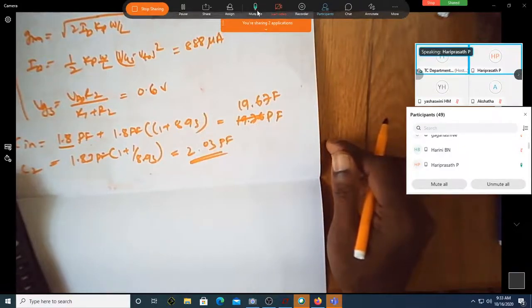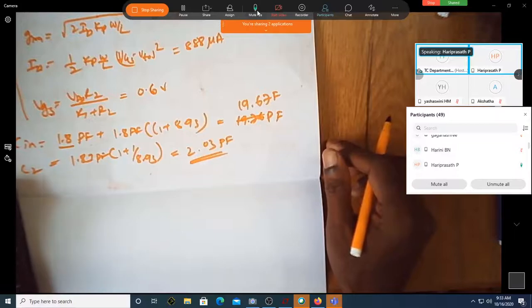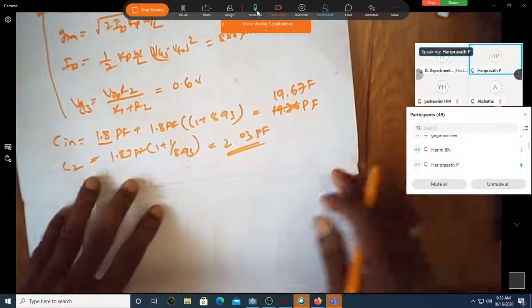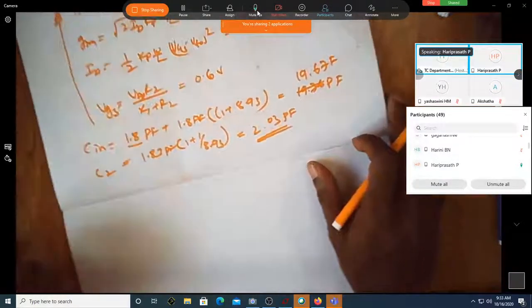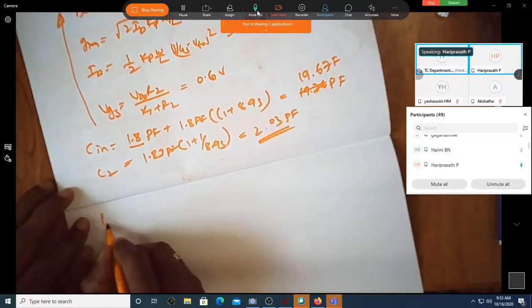This 1.8 only. Okay, 1.8 only. Is this fine? Yes, sir. So can we now find what is F1, F2, F3?